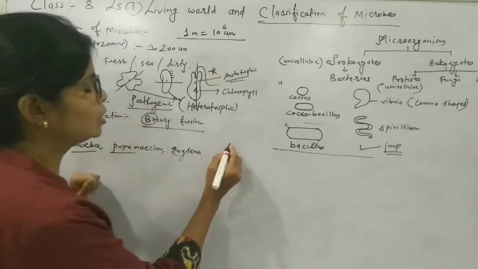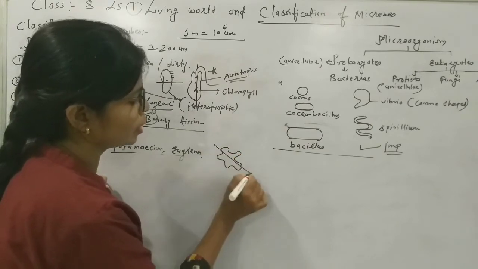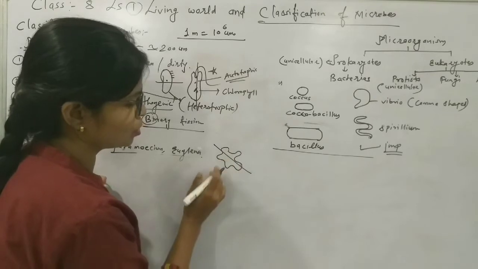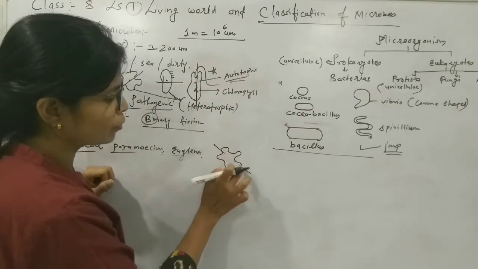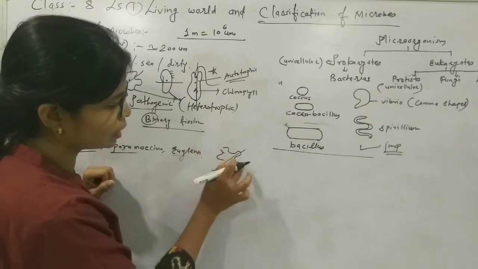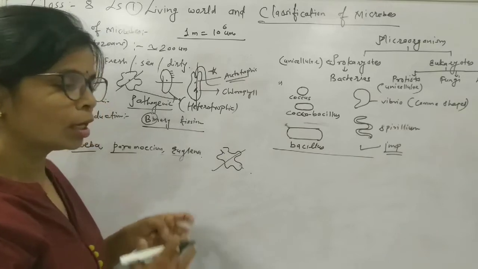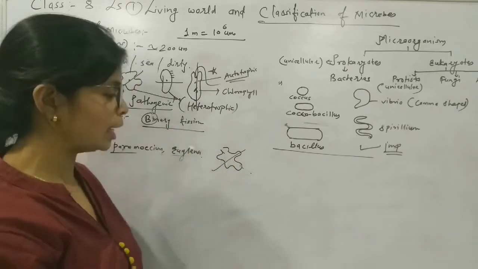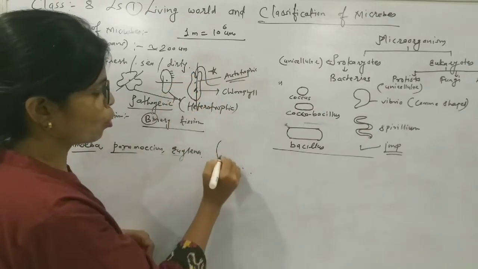If we draw an amoebian cell and it divides in this way, then we will get these 2 amoebian cells. If amoeba divides in this axis, then we get these 2 amoebian cells, means it can divide in any axis.